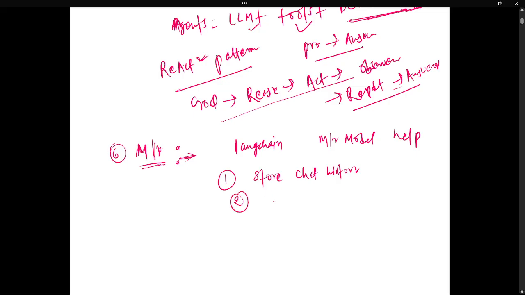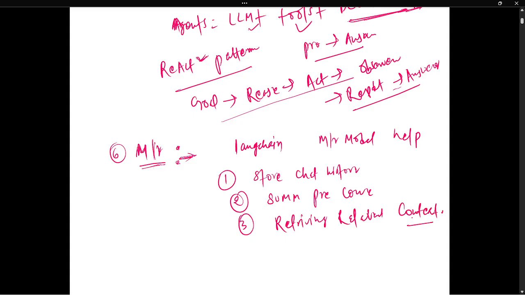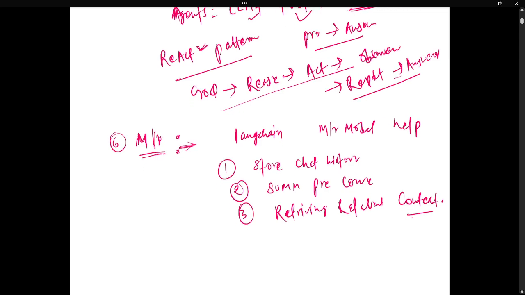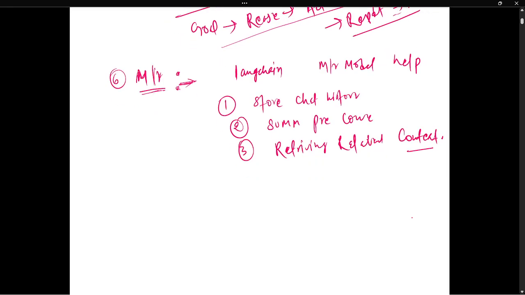Then second thing, summarize previous conversation, whatever we have done. Then third thing, retrieving relevant context. So in all this case, it is required. Okay. So conversational, so we have like a summary memory or conversational buffer memory.